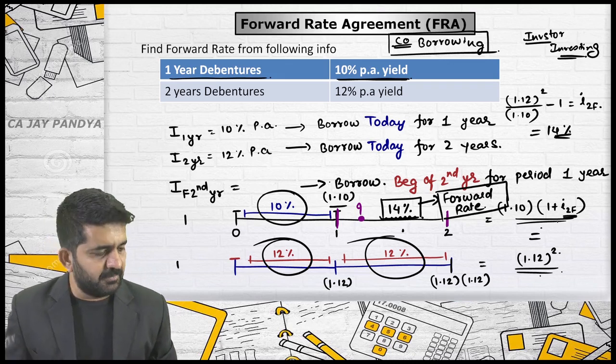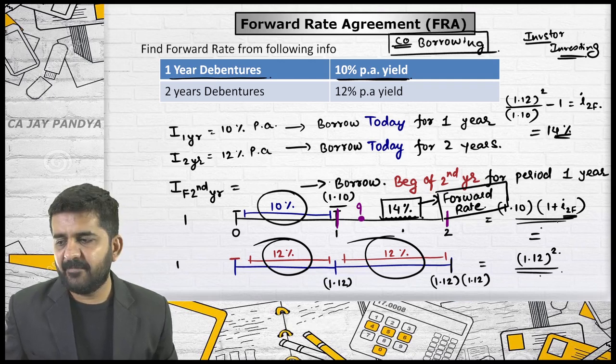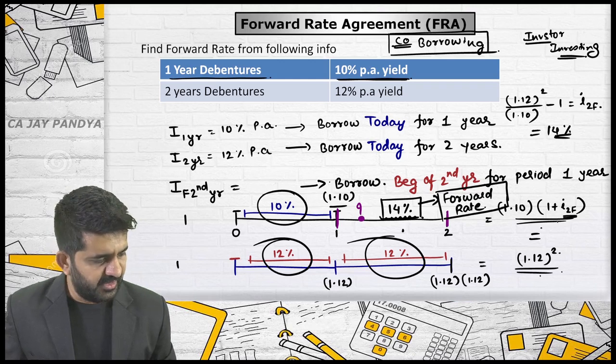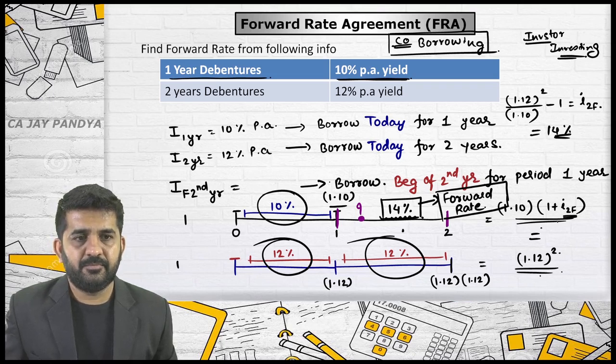Yes, Sakshi, you are telling something. Sir, from the point of view of the company, it is the rate at which the company will make available debentures of 1 year forward, 1 year forward rate from the second year. Exactly, for the investor.